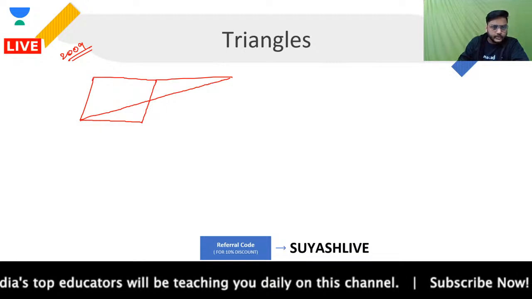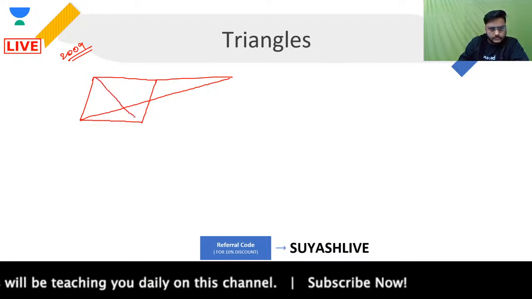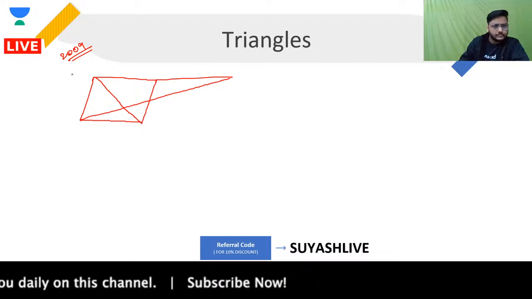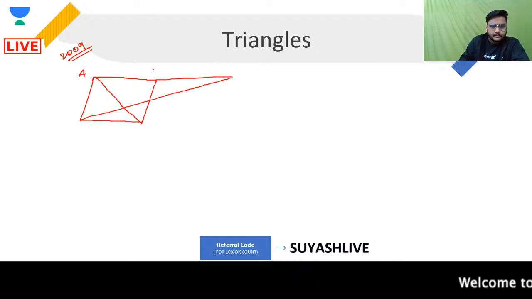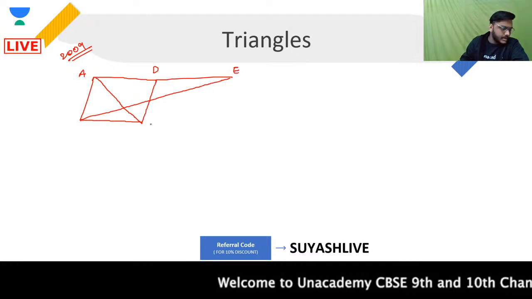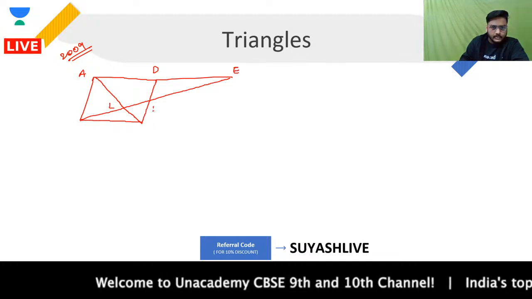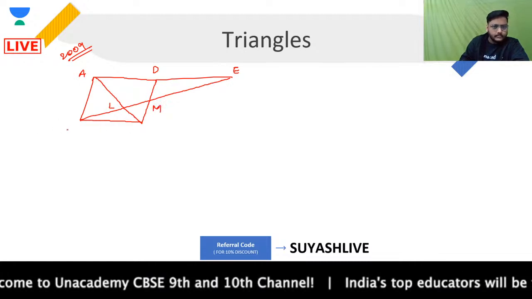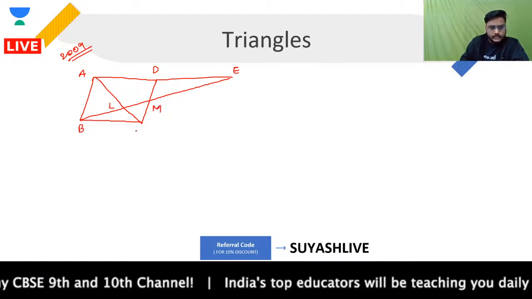Good question, guys. This is A, this is D, this is E, then I'm having L, M, then B, and then C.